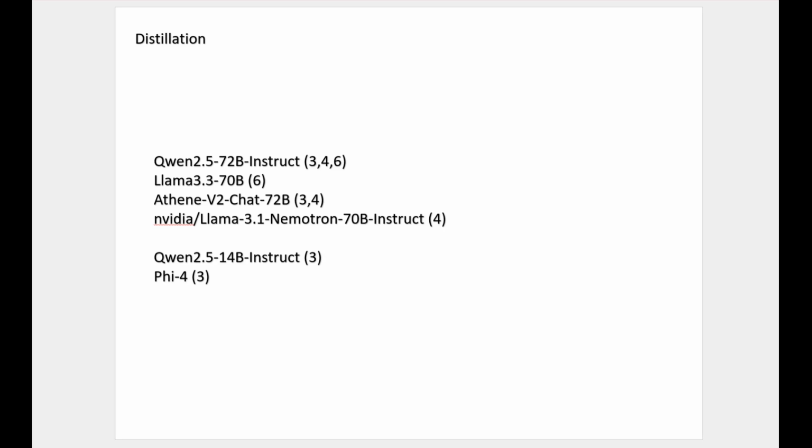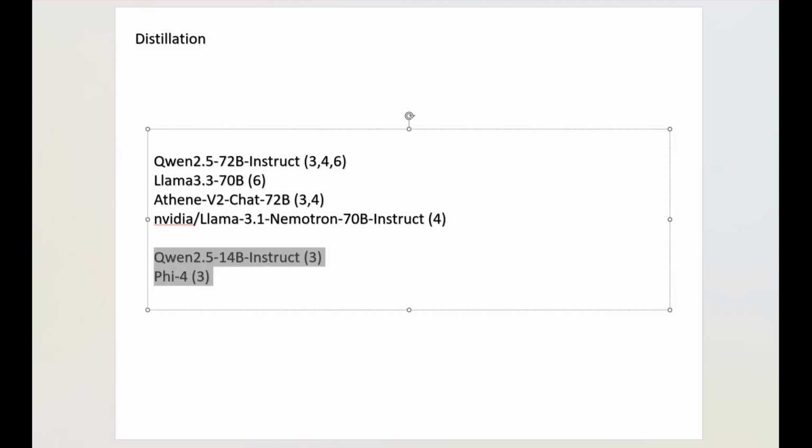This way, the smaller model can achieve better results. But the third place solution found that a large model isn't necessarily needed. They found that self-distillation with a 14B model was sufficient, which is sort of counterintuitive, because normally we think the teacher model should be stronger than the student model.